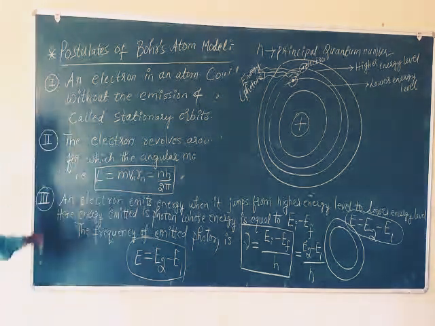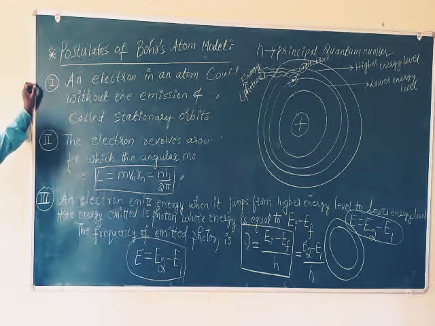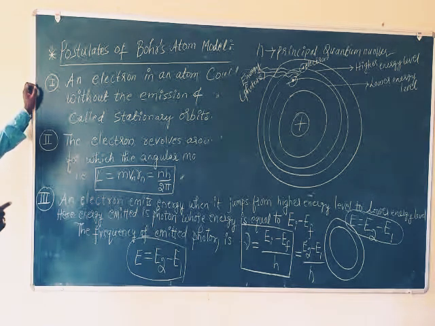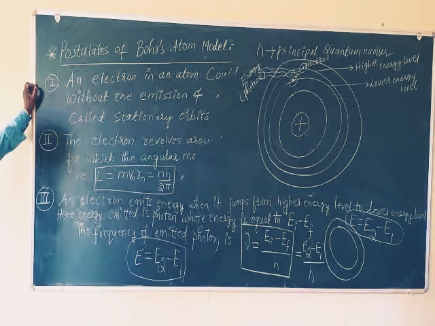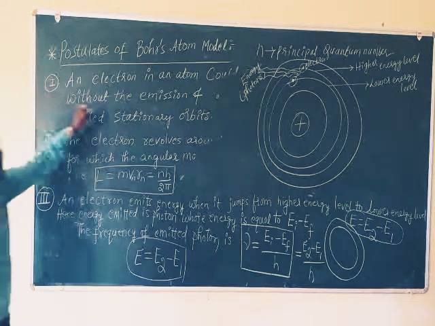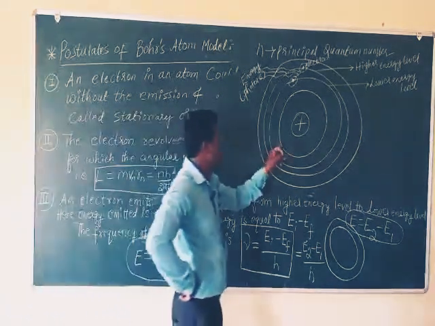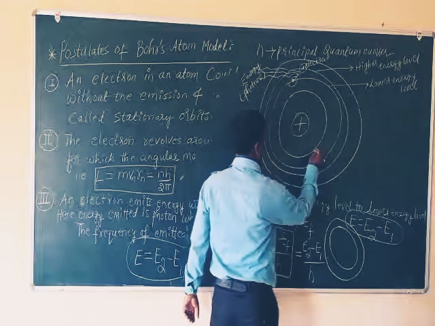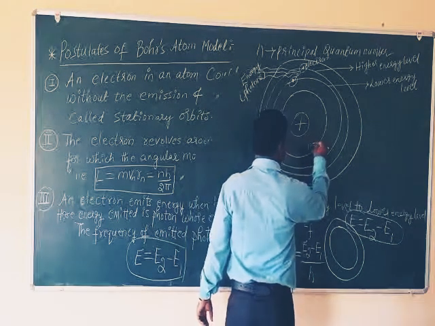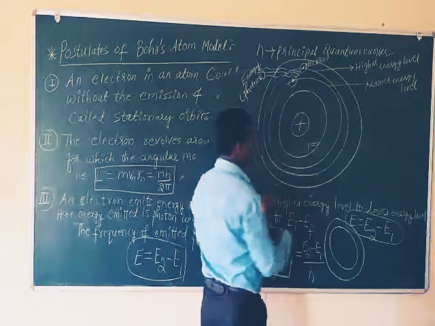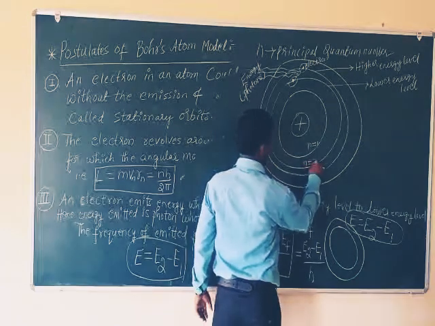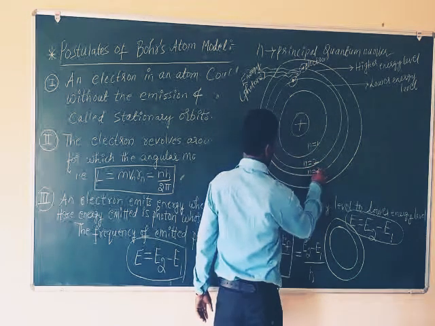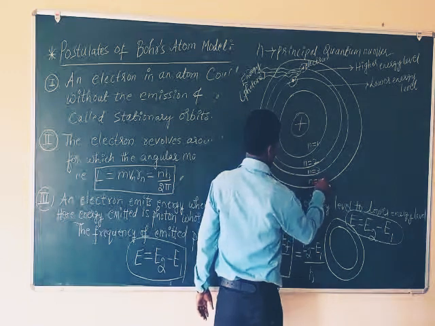Third point, an electron emits energy when it jumps from a higher energy level to a lower energy level. So this is the diagram of an atom, and these are the energy levels. This is the first energy level, n equals 1. N is the principal quantum number. Here second energy level n equals 2, third energy level n equals 3, fourth energy level n equals 4.